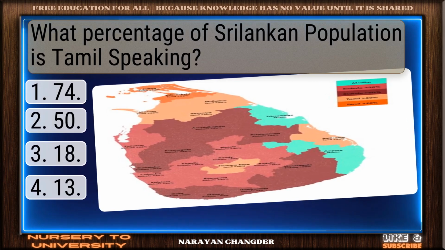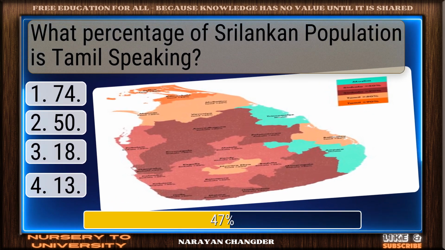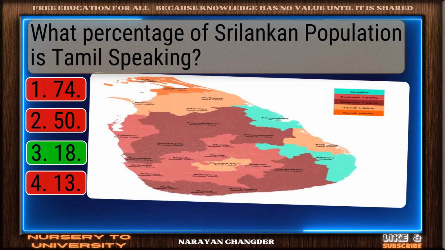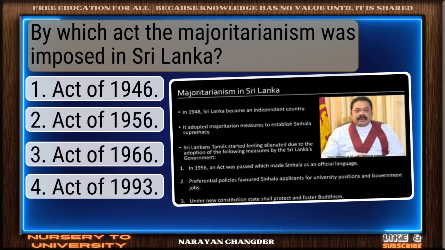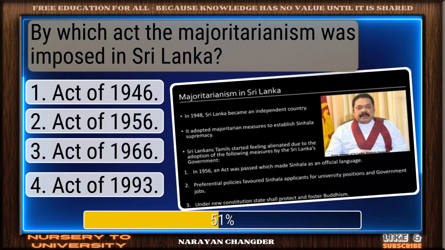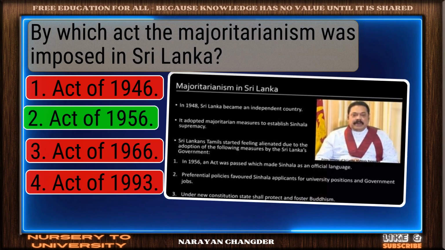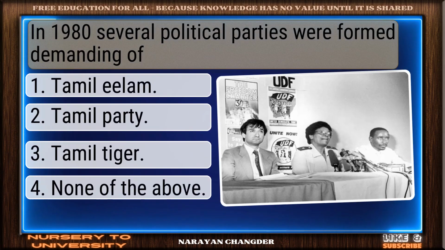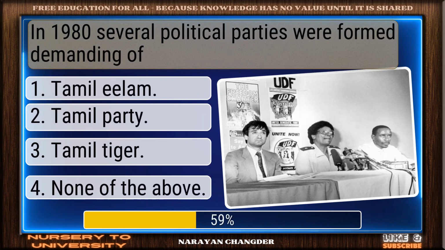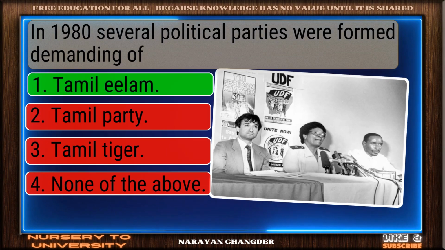What percentage of Sri Lankan population is Tamil speaking? You're right. 18 is correct. By which act the majoritarianism was imposed in Sri Lanka? Smart pick. Act of 1956 is correct. In 1980, several political parties were formed demanding... Well done. Tamil Eelam is right.